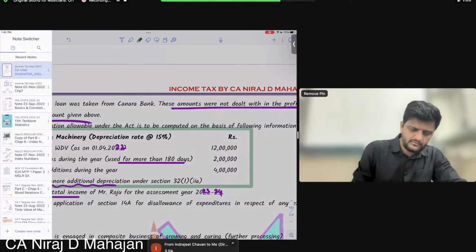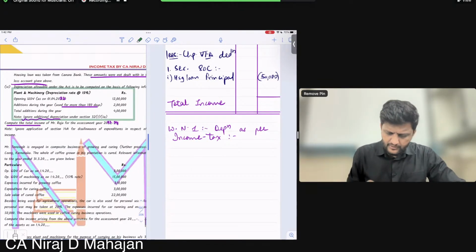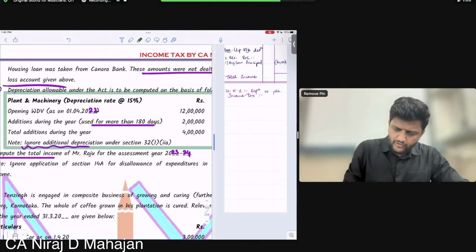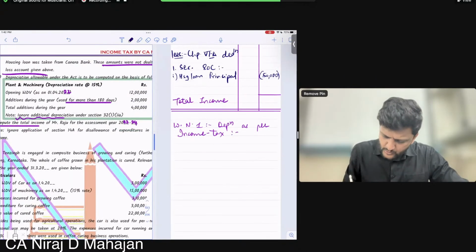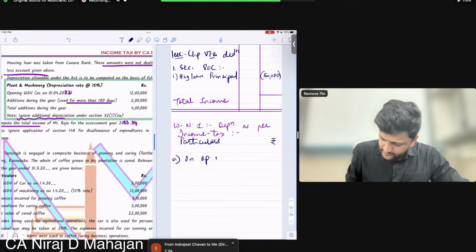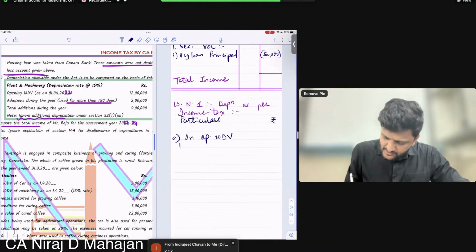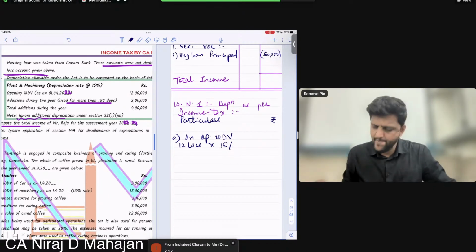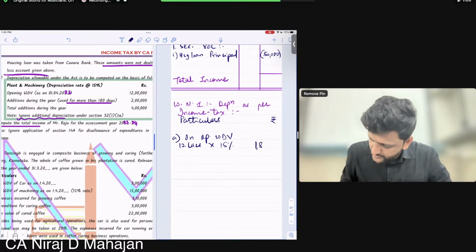Recording in progress. Kushbu and Mansi got correct. There are all total additions given to us. There was no sales, by the way, right? And they have also told you to ignore additional depreciation. So particulars rupees, quickly write down. So there is no sales. So on opening WDV fully we will get 12 lakhs into 15%, right? 180,000. No problem over here. There are no sales only.